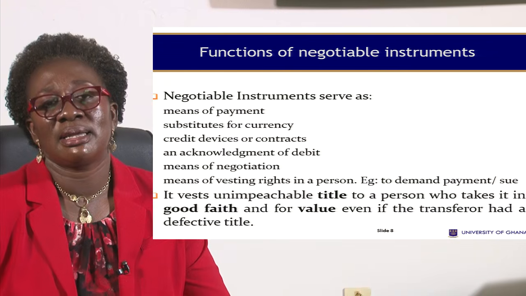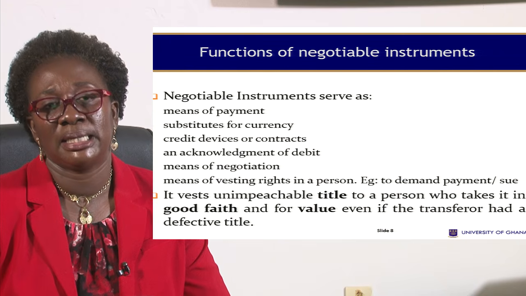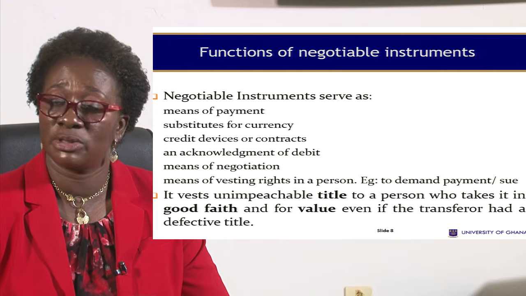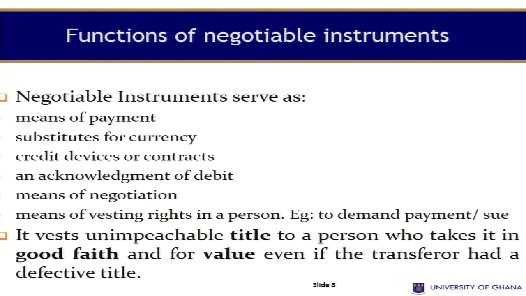Having discussed that, what then are the functions of a negotiable instrument? What role does it play? It serves as a means of payment. You can use a check to pay. It usually substitutes for currency. Instead of using currency, you can also draw or issue a check. It is also used as a credit device, or can even be a contract. It also serves as an acknowledgement of debt, a means of negotiation, or a means of vesting rights in the person. The moment the holder delivers it, he must be paid for that.